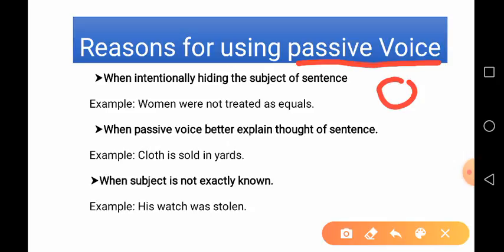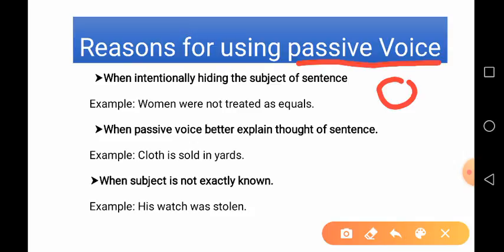When it is who does an action, then the subject comes first. What is done means the action is done over the object. So, the object becomes important in the passive voice.